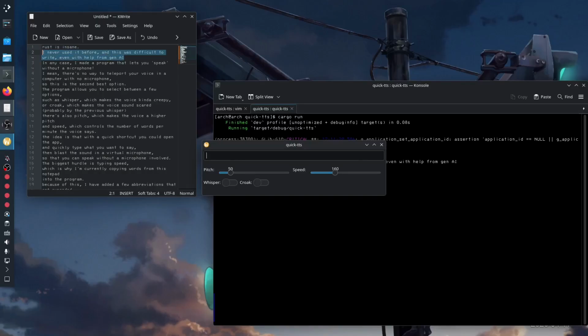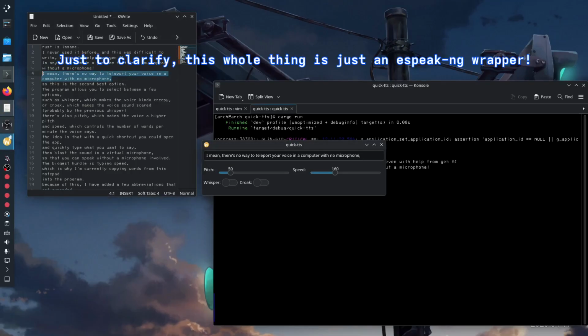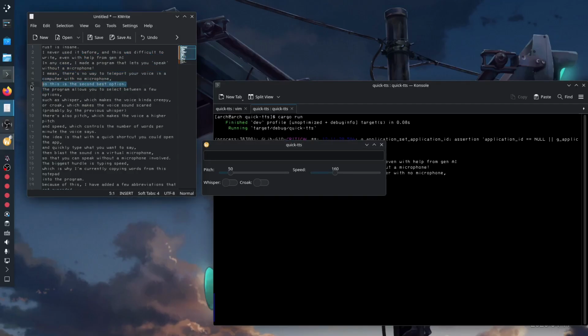Rust is insane. I never used it before, and this was difficult to write, even with help from Gen AI. In any case, I made a program that lets you speak without a microphone. I mean, there's no way to teleport your voice in a computer with no microphone, so this is the second